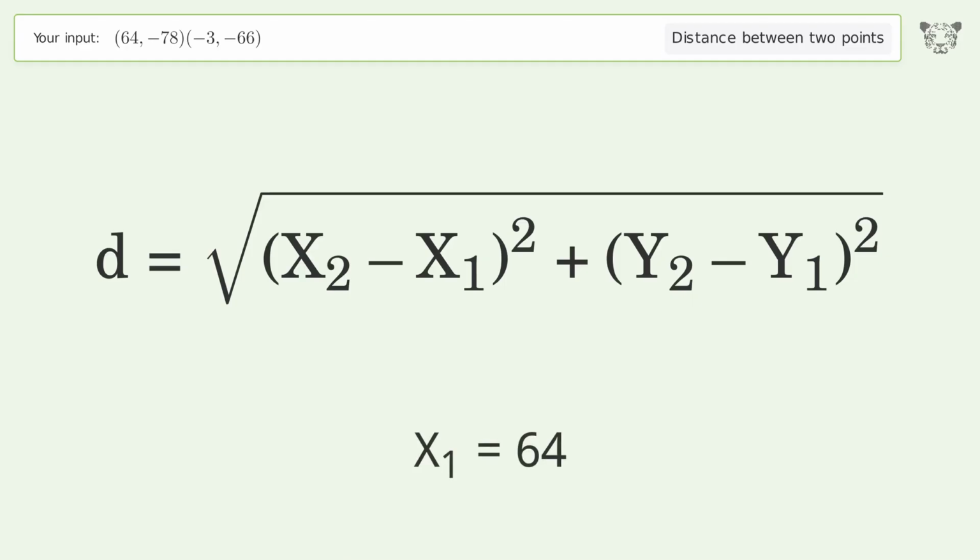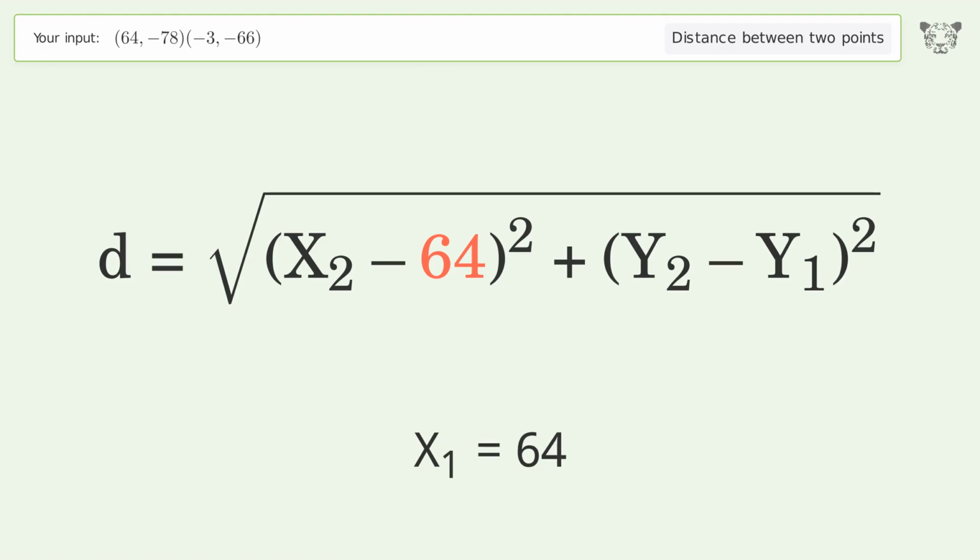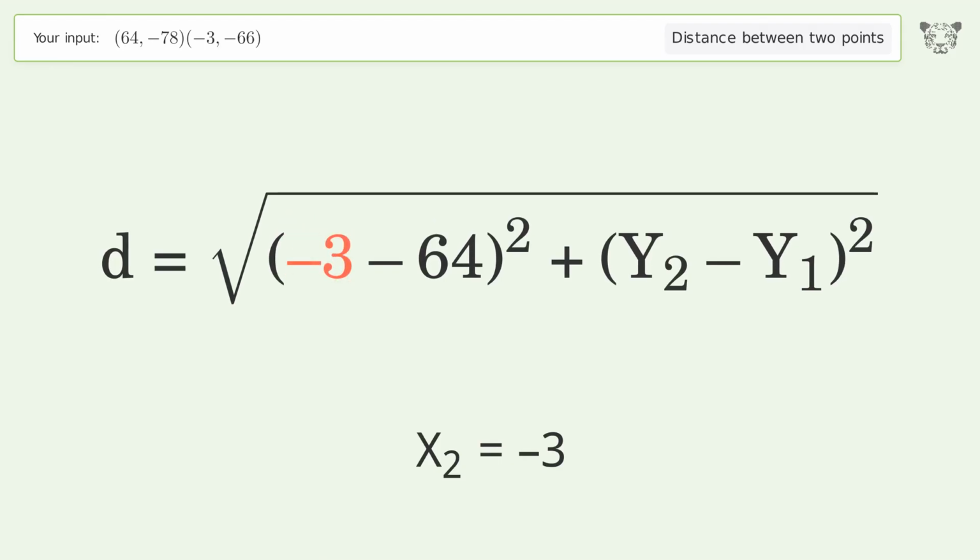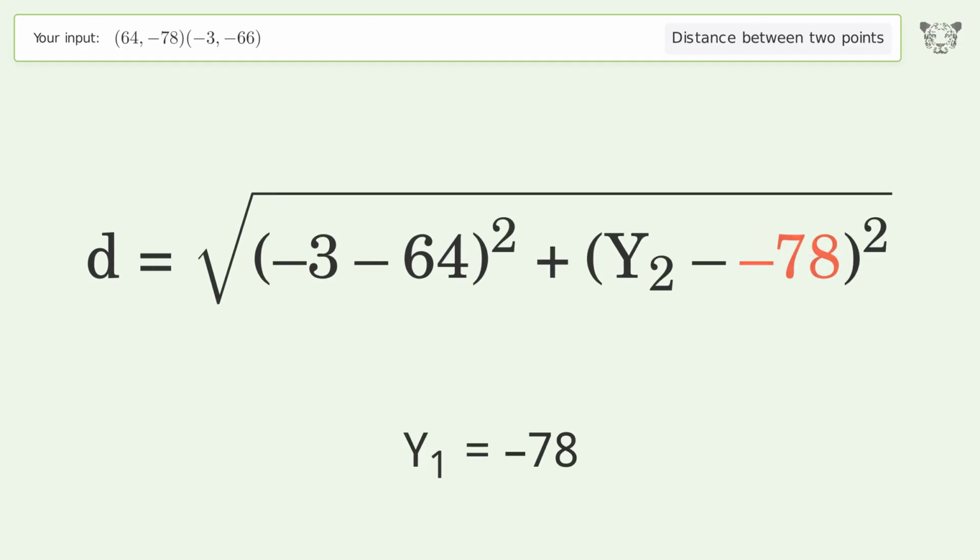x1 equals 64. x2 equals -3. y1 equals -78. y2 equals -66.